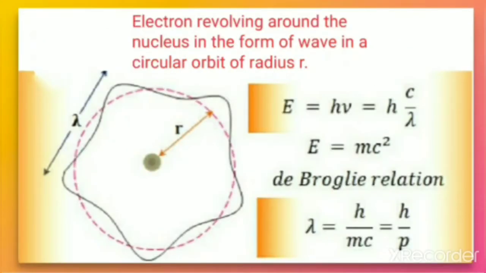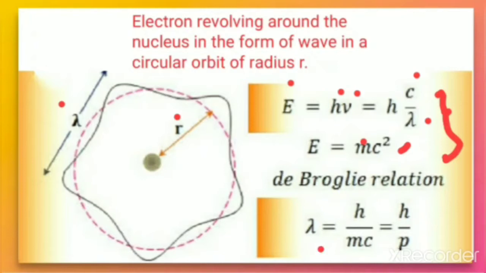Let an electron revolve around the nucleus, in which the radius of the orbit is taken as r, lambda is the wavelength, m is the mass of the electron, and c is the velocity of the electron with which it is moving. So according to Planck, E is equal to h nu, where nu is equal to c by lambda. But according to Einstein, E is equal to mc square. So when you combine these two equations, you will get a relation, that is the de Broglie relation.